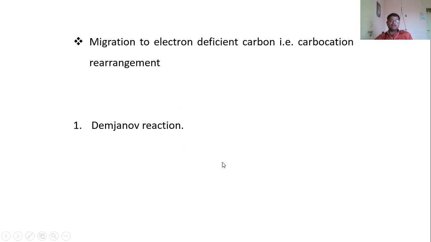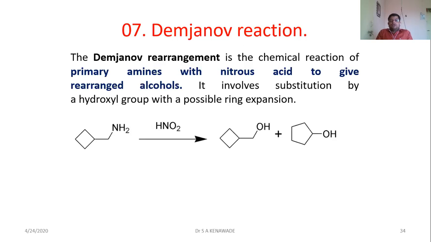The last rearrangement reaction is migration to an electron deficient carbon, that is carbocation rearrangement, the Demjanov reaction. In the Demjanov rearrangement reaction, the primary amine reacts with nitrous acid. HNO3 is nitric acid, HNO2 is nitrous acid, to give a rearranged alcohol.